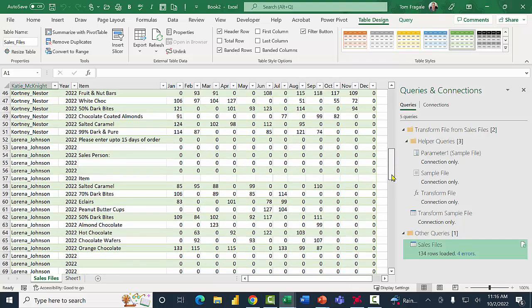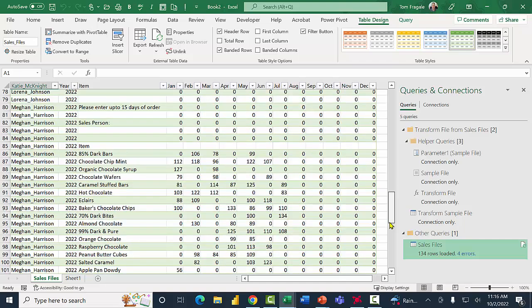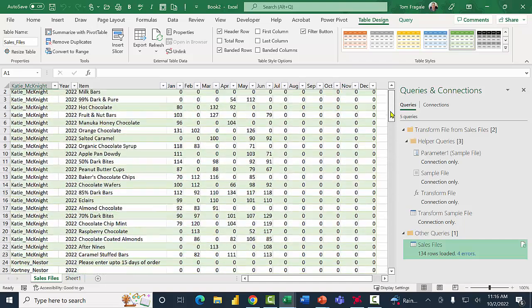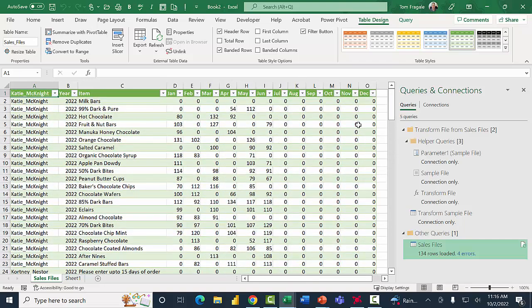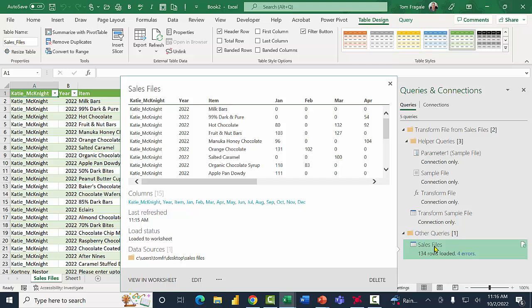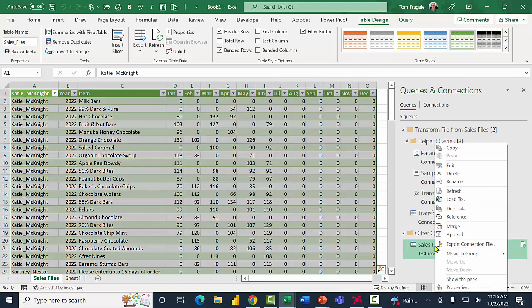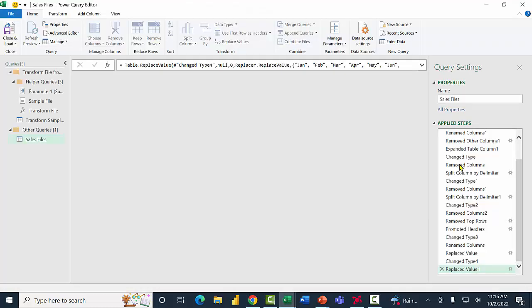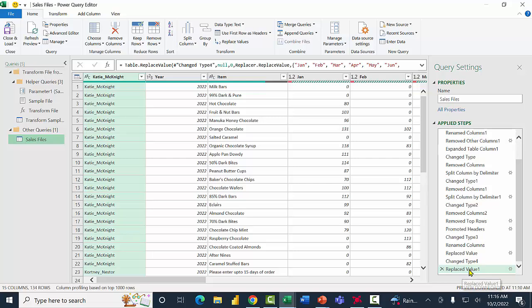Okay, so we'll get rid of those rows. And then also, over here on the right, I want to sum up those columns. So we're going to go back and do some more steps this time. I'm going to right click on the sales file query, and I'll pick edit. That'll bring me back into the Power Query. Just keep in mind all these steps are accumulating.